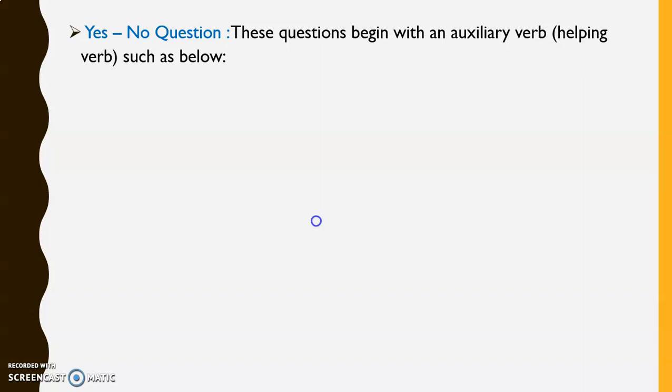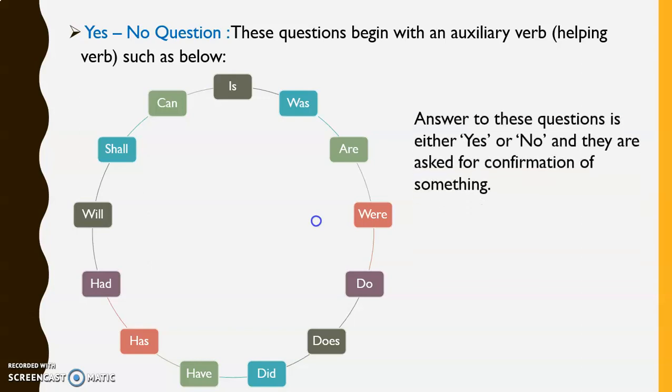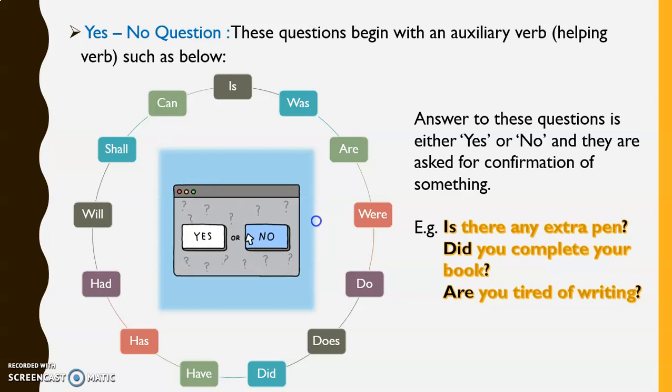Yes/no questions. These questions begin with an auxiliary verb or a helping verb such as is, was, are, were, do, does, did, have, has, had, will, shall, and can. Answer to these questions is either yes or no, and they are asked for confirmation of something. For example, is there any extra pen? Did you complete your book? Are you tired of writing?